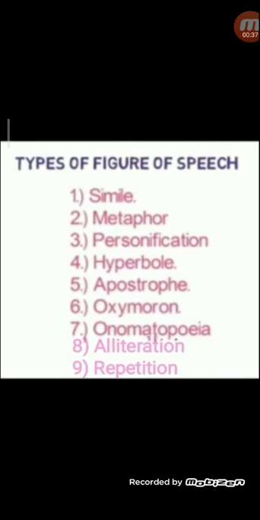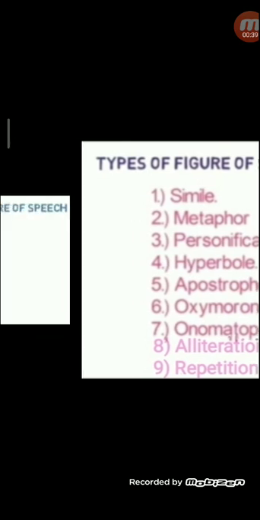And I had shown you a trick, right? Remember the word SHAMPOO. S for simile, H hyperbole, A apostrophe, M is metaphor, P is personification, O is oxymoron, and another O is onomatopoeia. And then we have alliteration and repetition, so that you can remember.